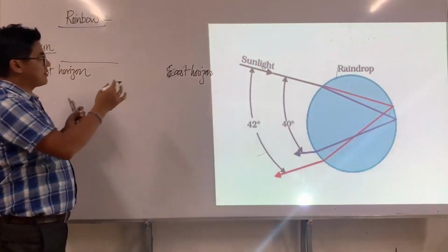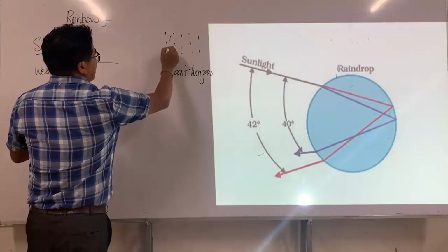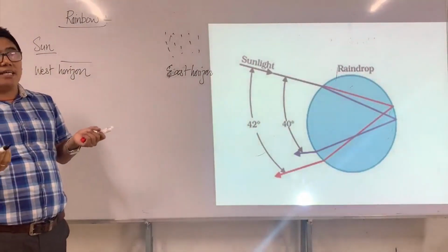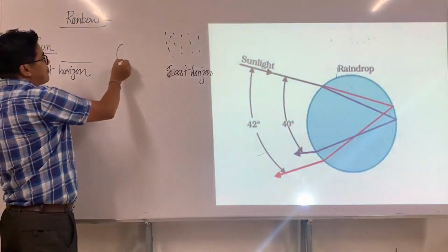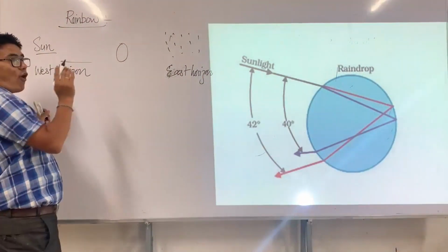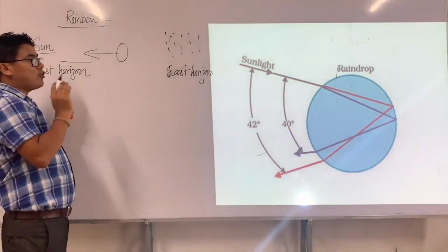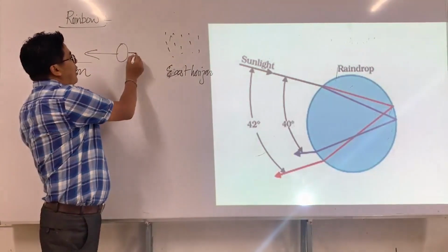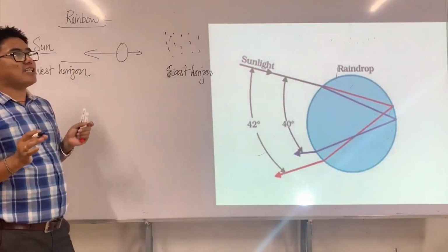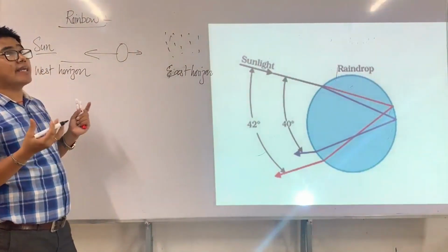This is the east horizon, so raindrops should be at the east horizon. Now the point is where the observer should be. The observer should be here, such that the back of the observer is towards the sun, and you should face towards the raindrops. So this is the minimum condition that has to be satisfied in order to see a rainbow.